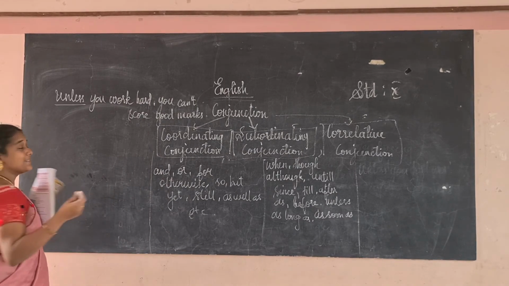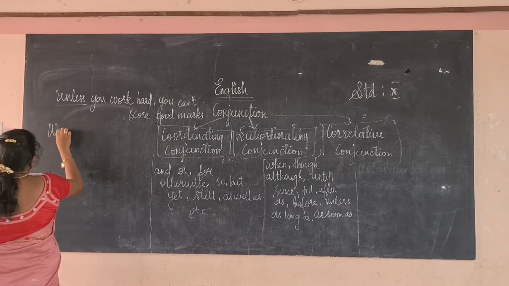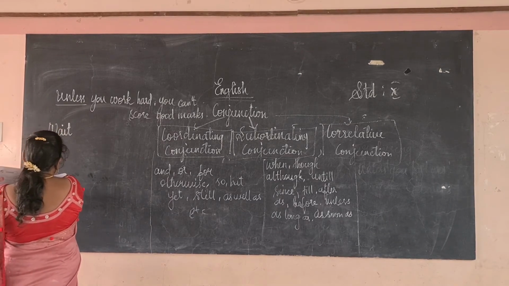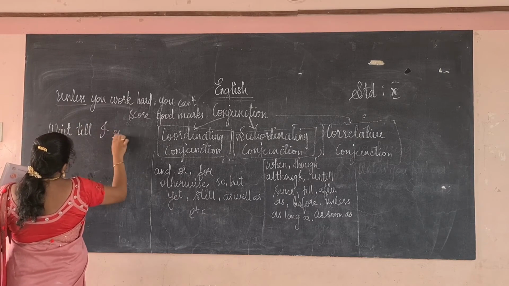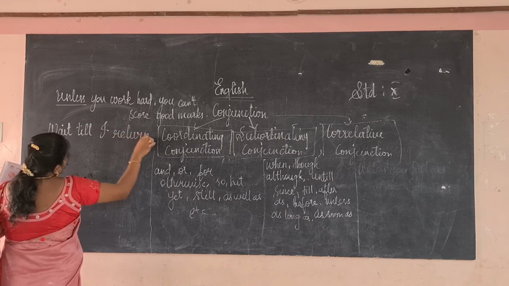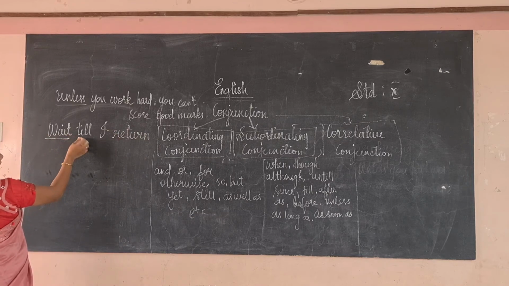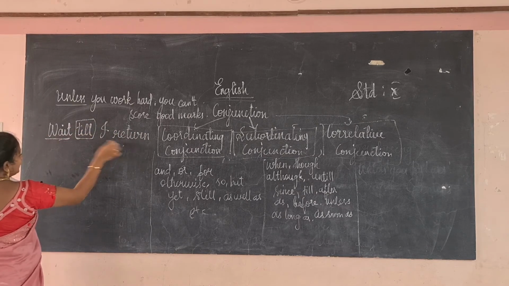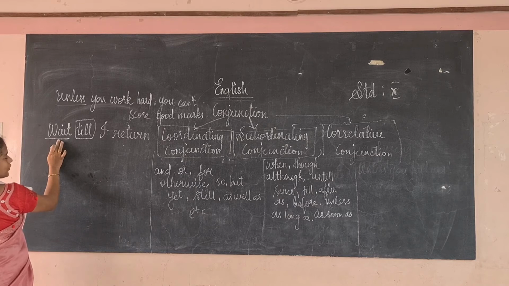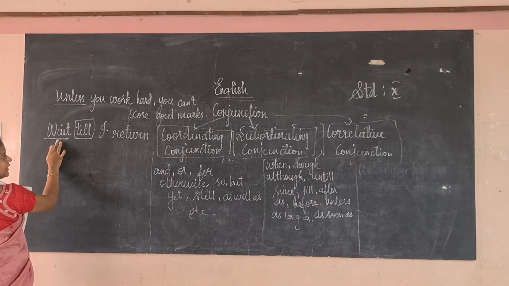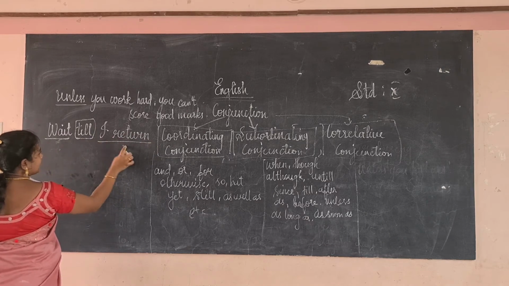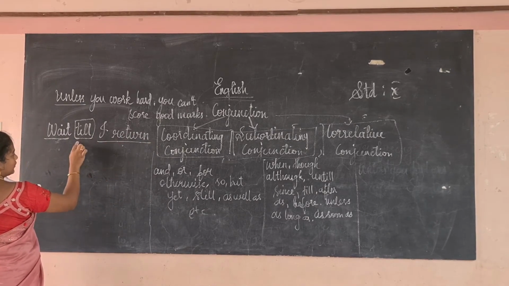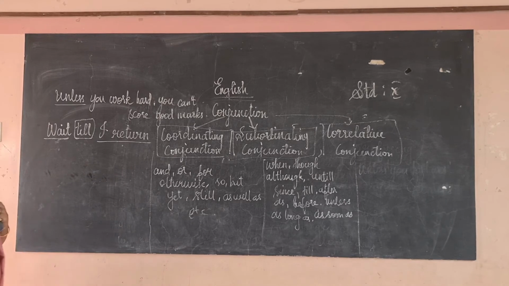Wait till I return. So "wait" is the one and "till" is joining. If you say "wait", it does not give a complete independent meaning. It needs another clause to make it complete. So it's joining the two clauses. So this is called a subordinating conjunction.